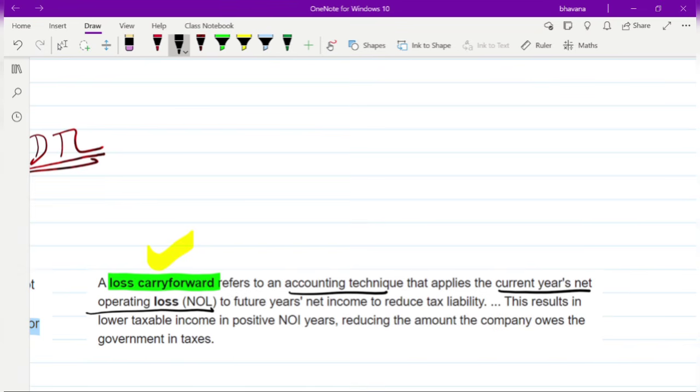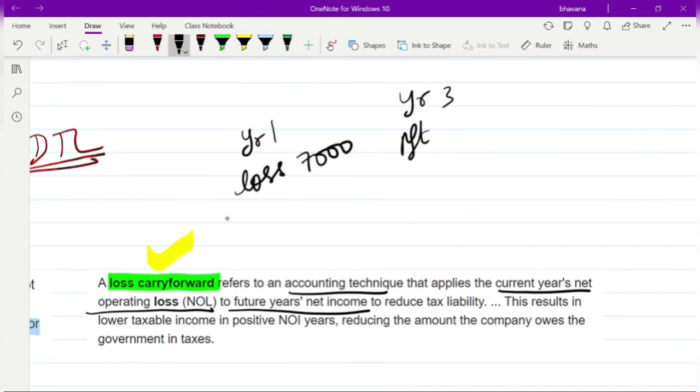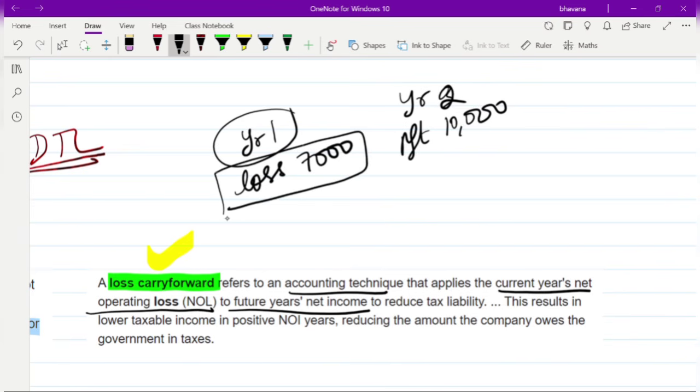That means if in year 1 you have a loss of 7,000, and in year 2 you have a profit of 10,000, you can set off the loss of 7,000 incurred in year 1 in year 2, so that your profit gets reduced and you pay lesser tax.